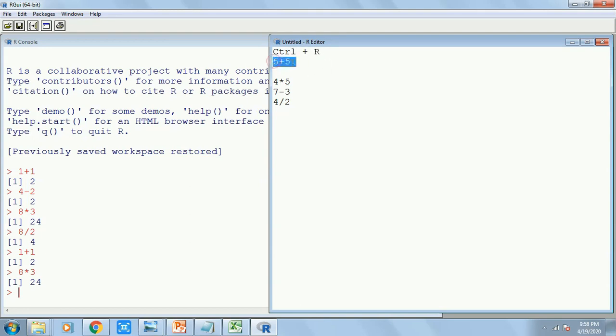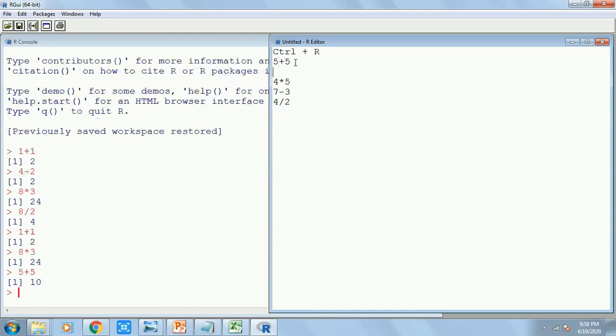These two buttons together in order to execute. And if I click over here and execute by pressing Ctrl and R, I will get the result over here. The last one is 24. If I click here, it doesn't matter whether I put my cursor at the end of the line, at the middle of the line, or the beginning of the line. Wherever you put it doesn't matter. Press Ctrl R. Automatically the cursor will come down. See, I get the result over here, that is 10. So Ctrl and R will execute the R code.